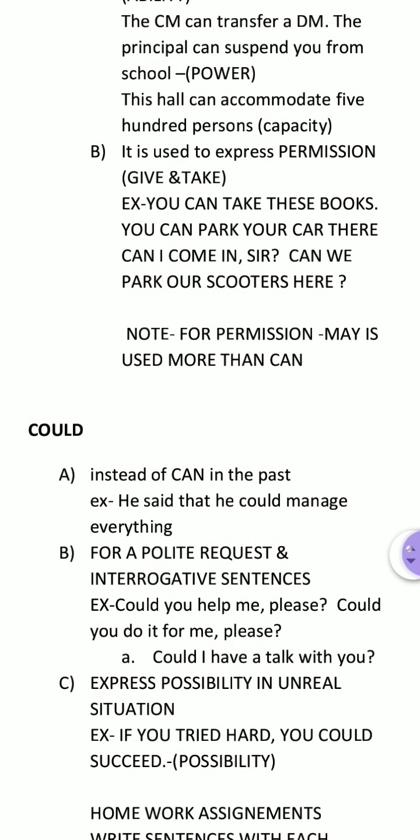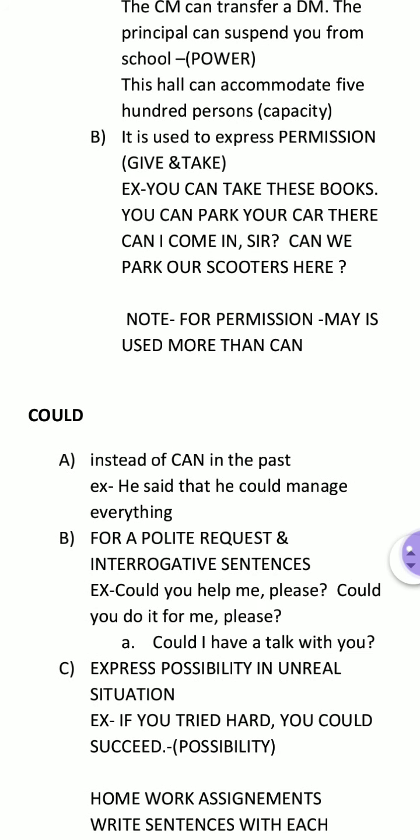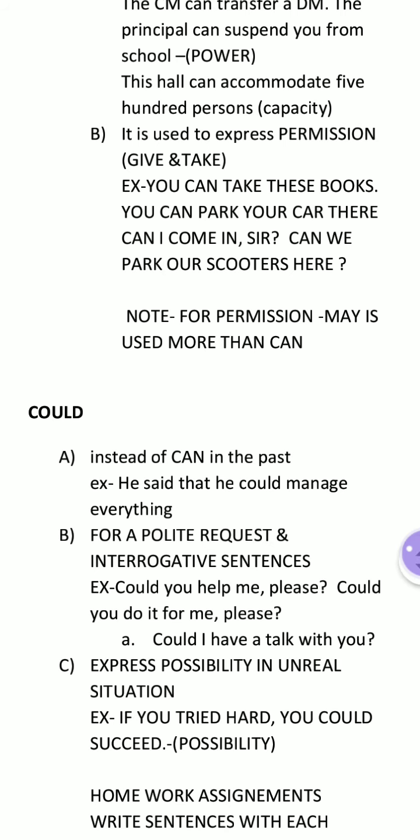Next one is permission. Can is also used to express permission, while giving permission and while taking permission. See the example. You can take these books. This is permission. You can park your car there. Can I come in, sir? This is permission. Can we park our scooter here?